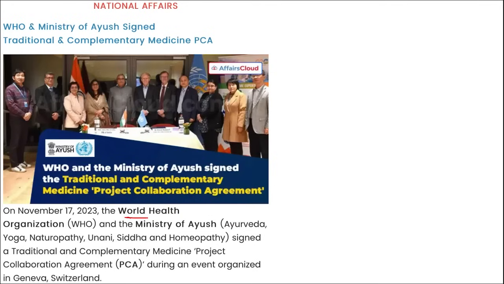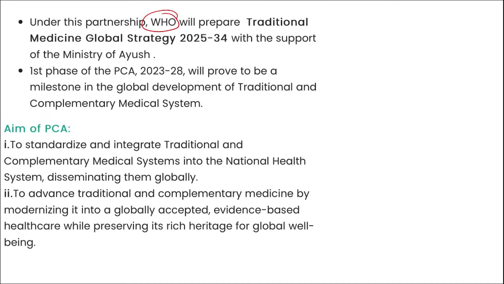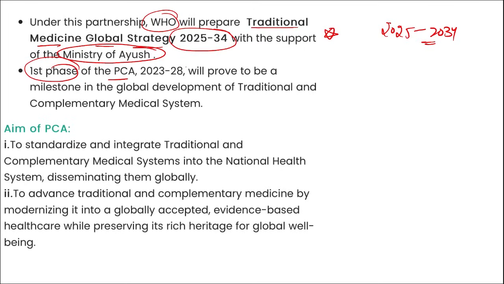So here you can see WHO and Ministry of Ayush came together and signed a traditional and complementary medicine project collaboration agreement during an event organized in Geneva, Switzerland. And under this partnership, WHO will prepare a traditional medicine global strategy for 2025 to 2034 with the support of the Ministry of Ayush. Now this question also becomes important. The question will be asked in such a way that this partnership where WHO will be setting up a strategy will be for what time period? It will be from 2025 till 2034, and the first phase of this PCA, that is from 2023 to 2028, will prove to be a milestone in the global development of traditional and complementary medical system, right?